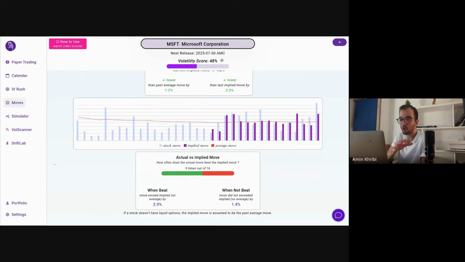And then as we scroll down to those average numbers of beats and misses that we discussed, here we see right away a set of numbers that is more favorable, where even though the difference is not huge, still the amplitude when the actual move does indeed beat the implied is higher than the amplitude when it misses. So we see here a 2% versus 1.4%. Not a huge difference if you watch others of our videos in our previous analysis. Other names exhibit higher ratios like this. I'm thinking of Tesla, for example, that released last week.